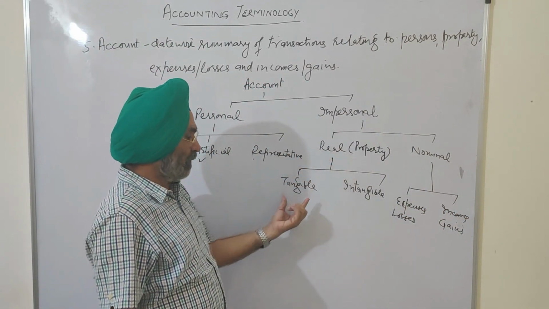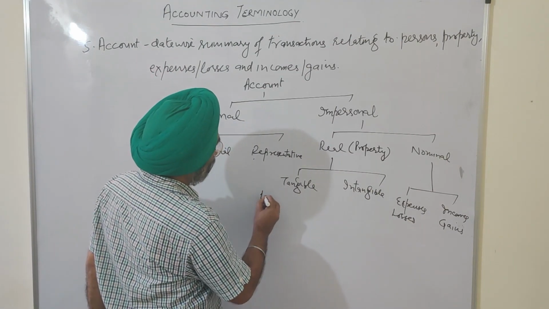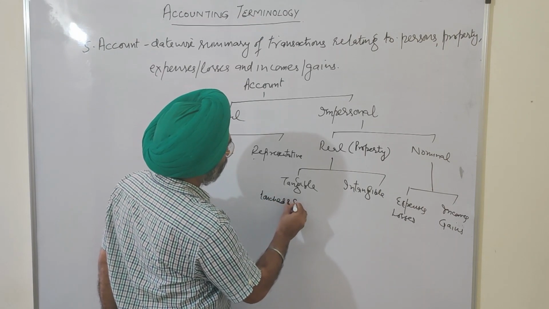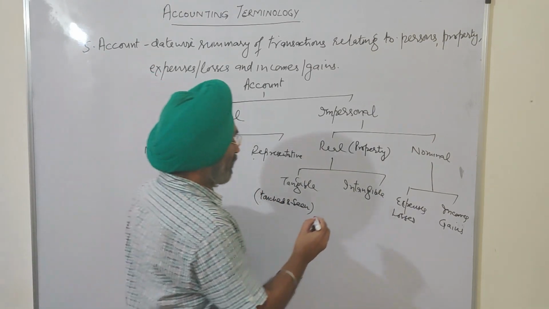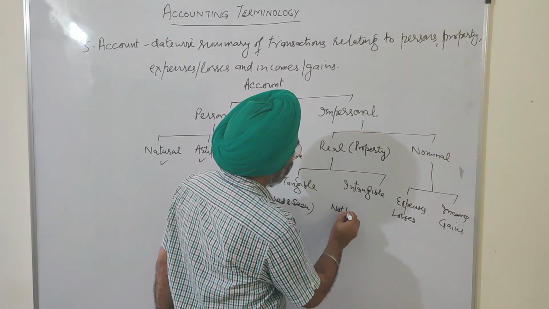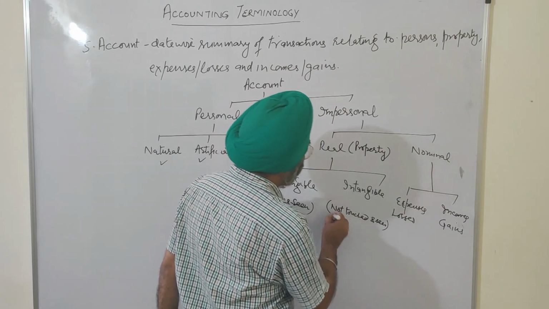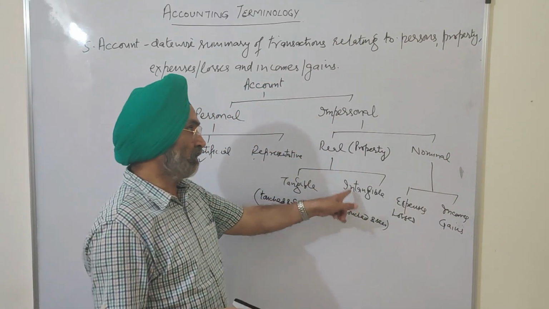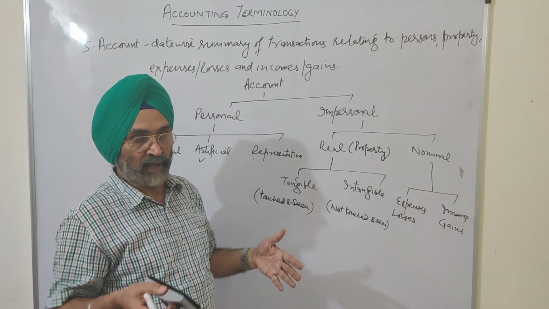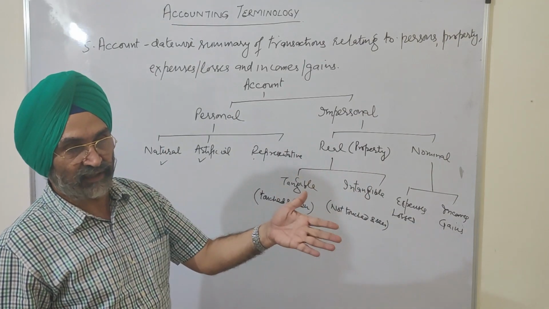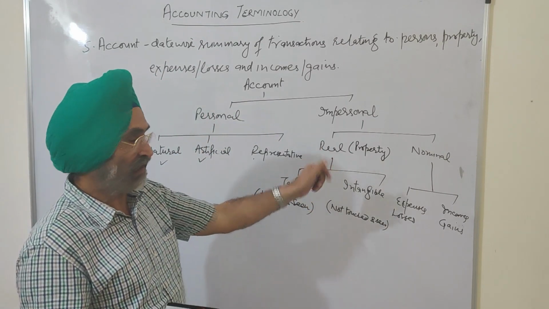Real accounts are of two types: tangible real and intangible real. The properties which can be touched, which can be seen, are tangible real accounts, and the properties which can't be touched or seen but can be felt only are intangible real accounts. Our properties are divided into two parts. Some properties we can touch and see, but there are some other properties which we can't touch. We'll discuss that a little later.